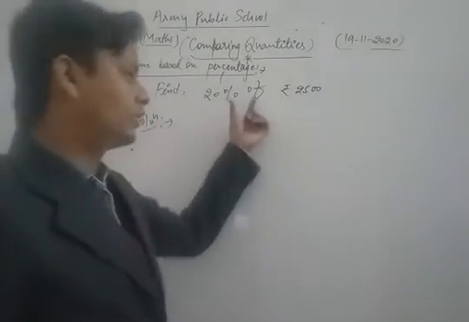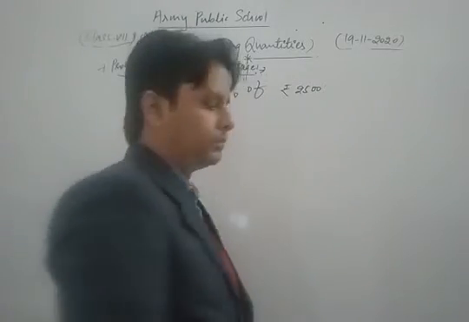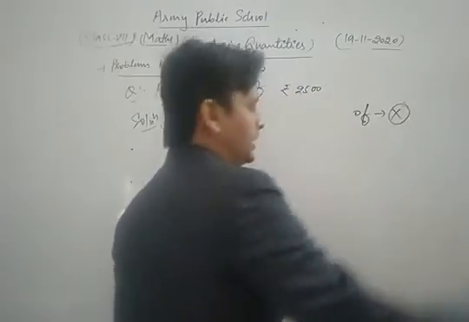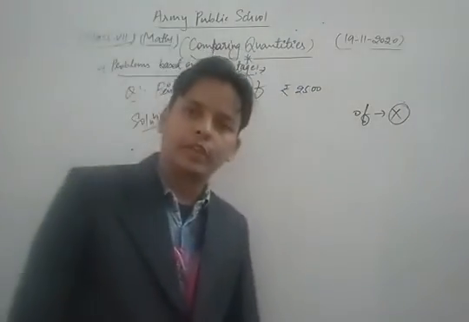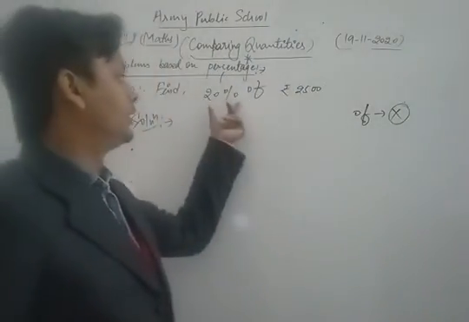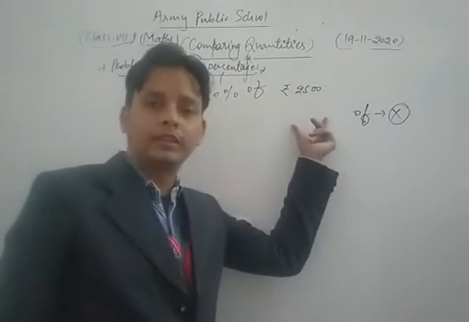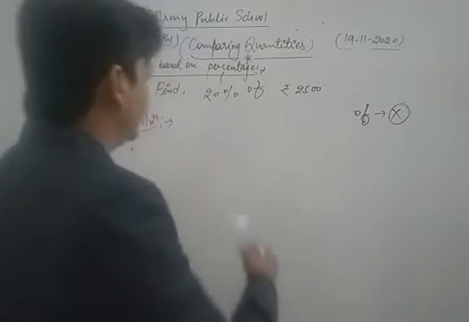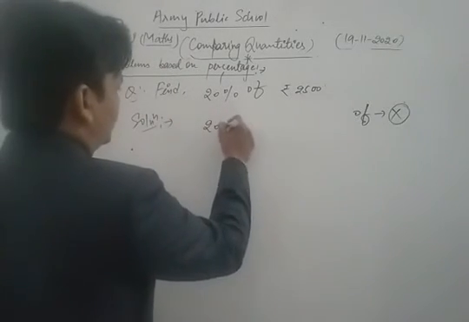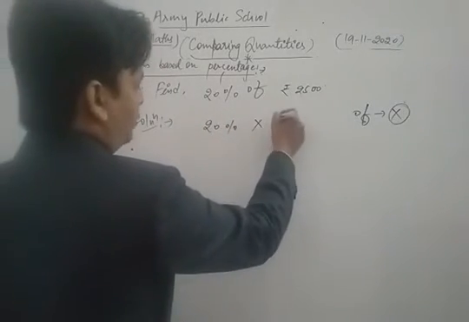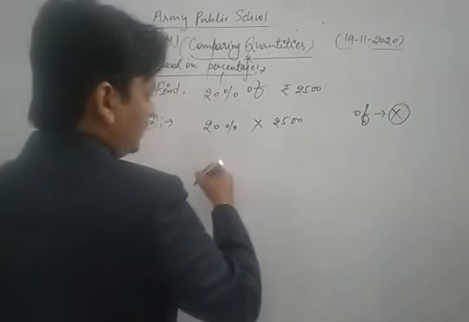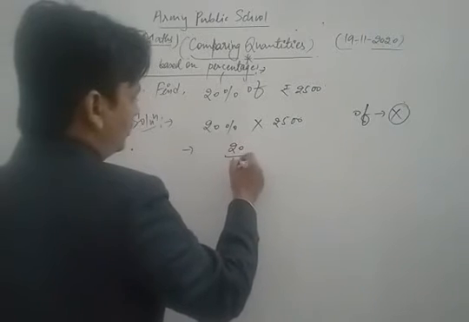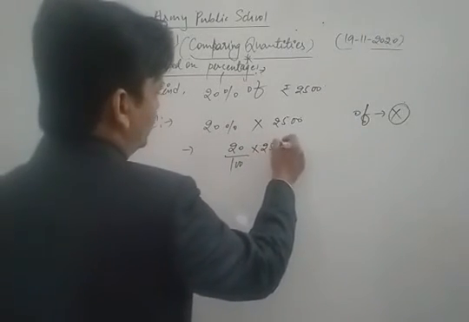Dear friends, what is the general concept of "of"? Multiplication. The general concept of "of" is just multiplication. So here, 20% of rupees 2500 means multiply. 20% means 20 upon 100, so we write 20 upon 100 into 2500.